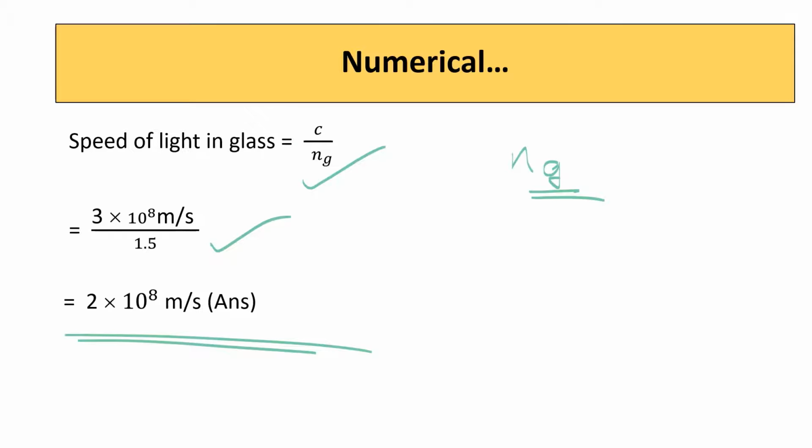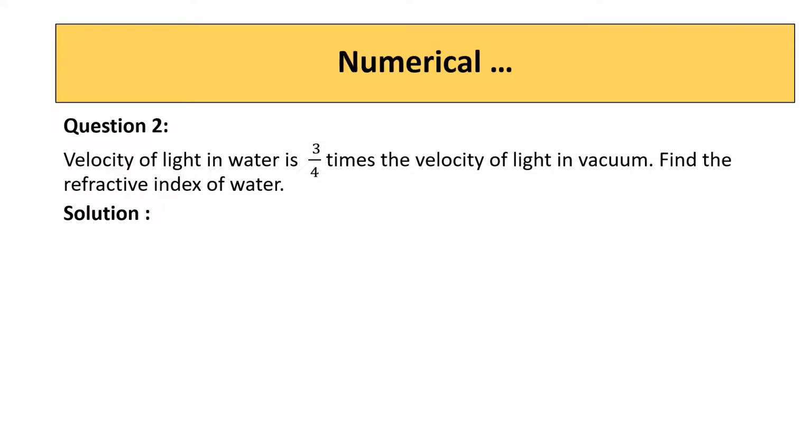The second question is, velocity of light in water is 3 by 4 times the velocity of light in vacuum. Find the refractive index of water. What is given in the question? Velocity of light in water. It is 3 by 4 times the velocity of light in vacuum. Refractive index of water is asked.